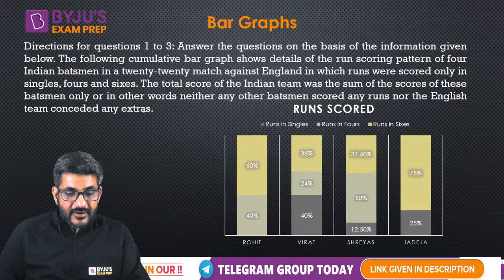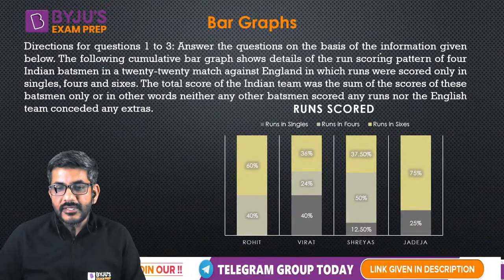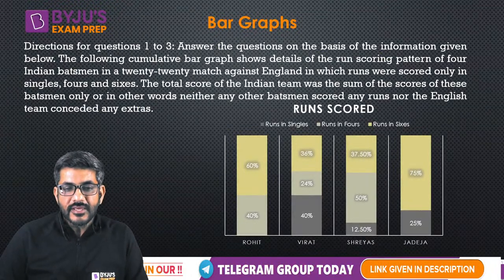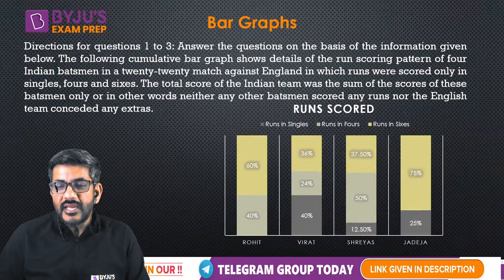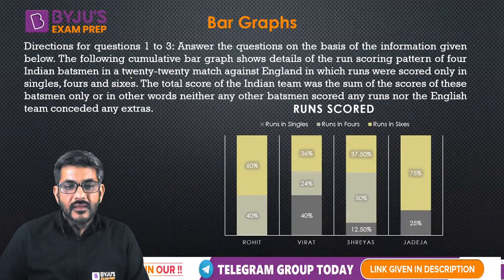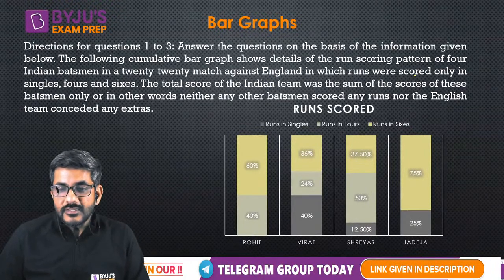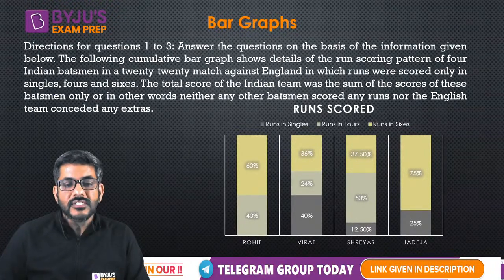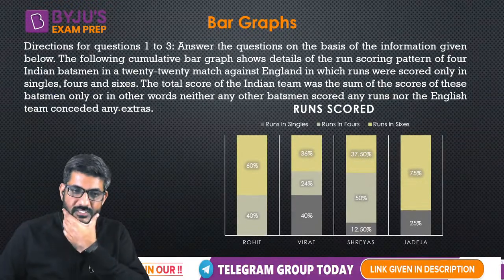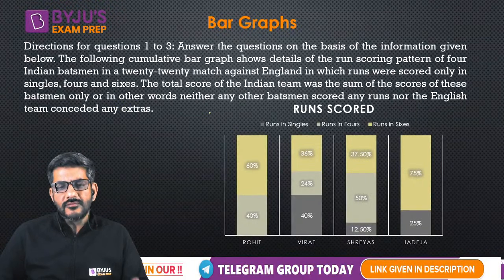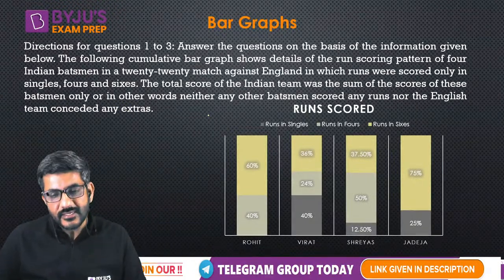Okay, I'm sure you would have read it, so we can start doing it now. Let's start. Answer the questions on the basis of the information given below. The following cumulative bar graph shows details of the run scoring pattern of four Indian batsmen in a 2020 match against England, in which runs were scored only in singles, fours, and sixes. The total score of the Indian team was the sum of the scores of these batsmen only, or in other words, no other batsman scored runs nor the English team conceded any extras.